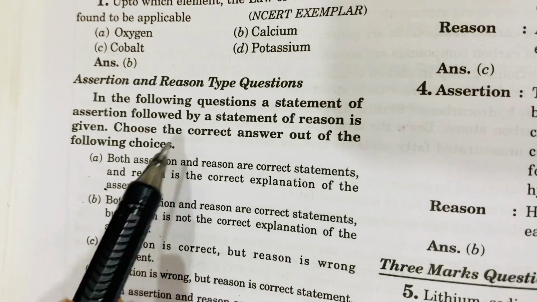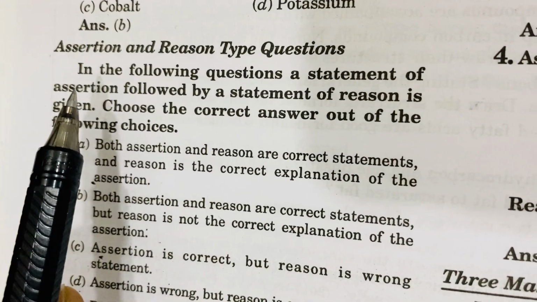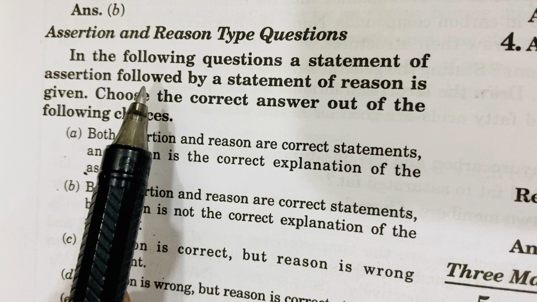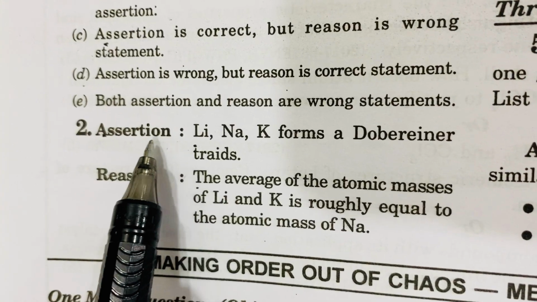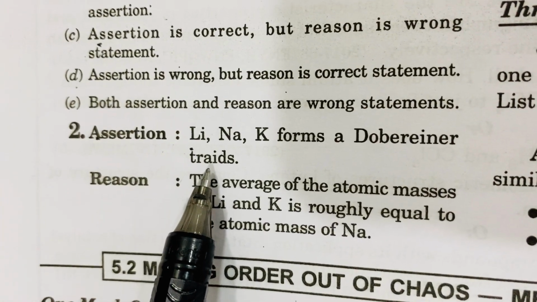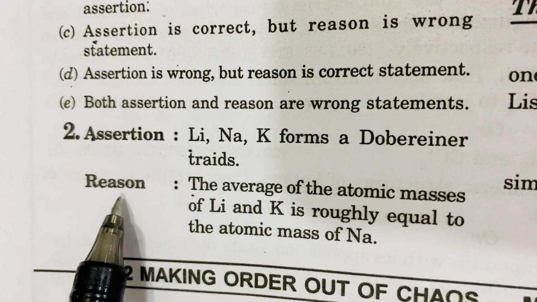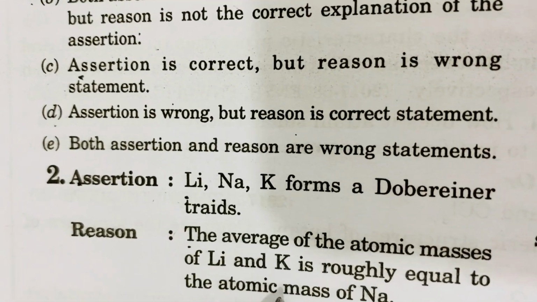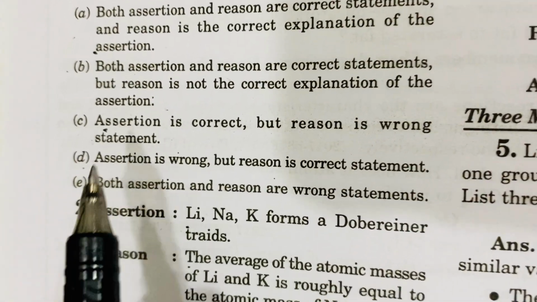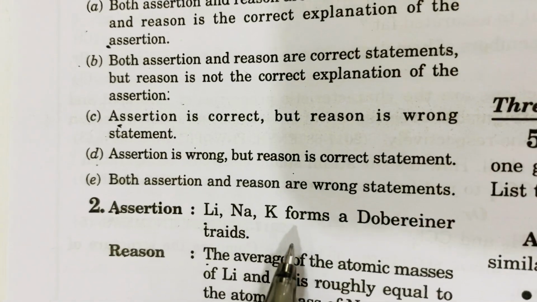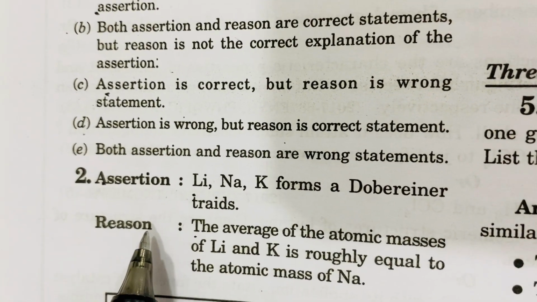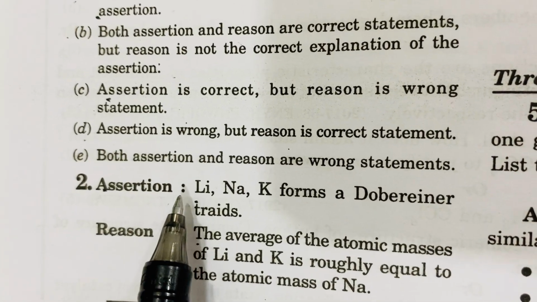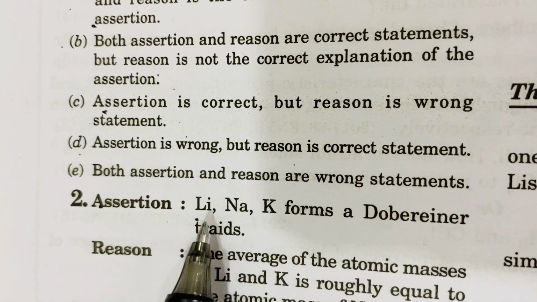In this, there are first 5 options given. In the following question, a statement of assertion followed by a statement of reason is given. That means, suppose this is a question, there is a first statement called the assertion statement, in which some statement is given, and the second part is the reason. Now we have to see if the first statement is correct and the second statement is also correct, and the second statement is the reason for the first, that means it is related to it, right?